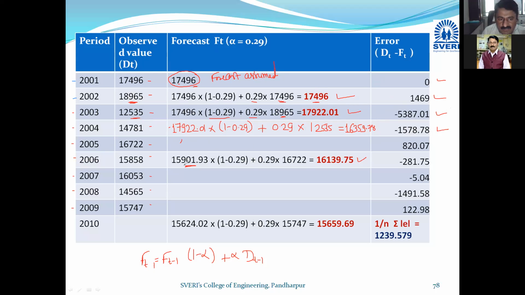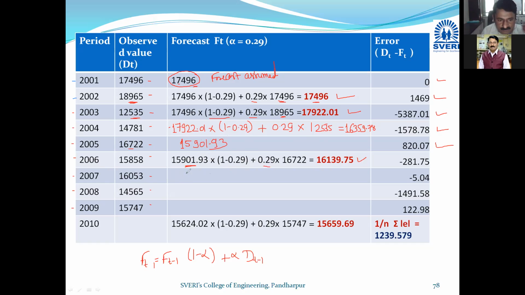Whatever this middle one is, I have already given you the answer. It is because I have considered it in a case, therefore I will not ask you to calculate. So this will be 15,901.93. So 16,722 minus 15,901 will be 820. Then again consider this 15,901 into 1 minus 0.29 plus 0.29 into this demand 16,722. You will get the answer. Again I can solve. So we have to complete this problem.